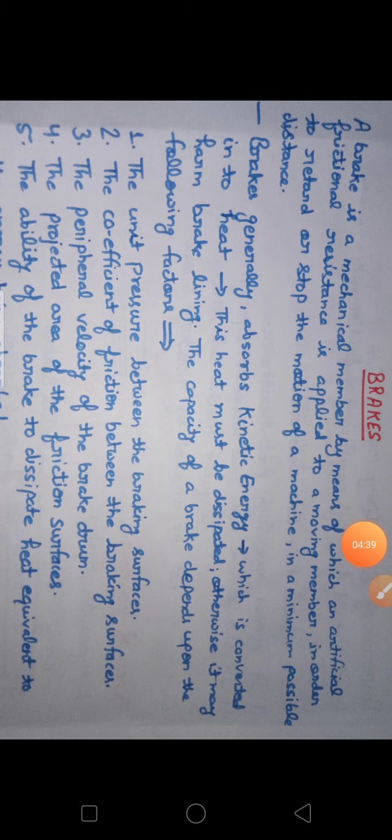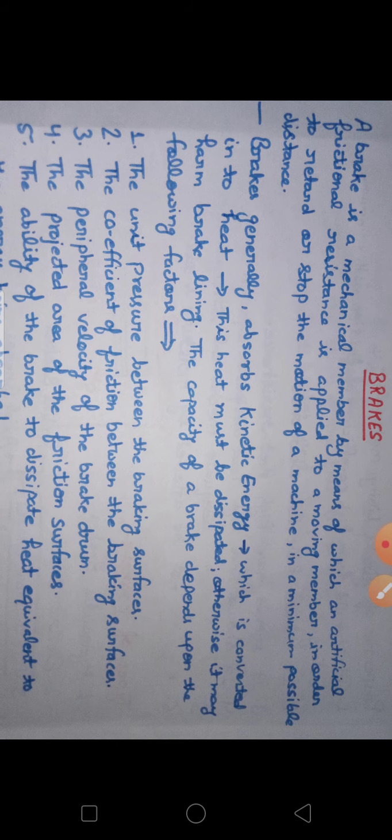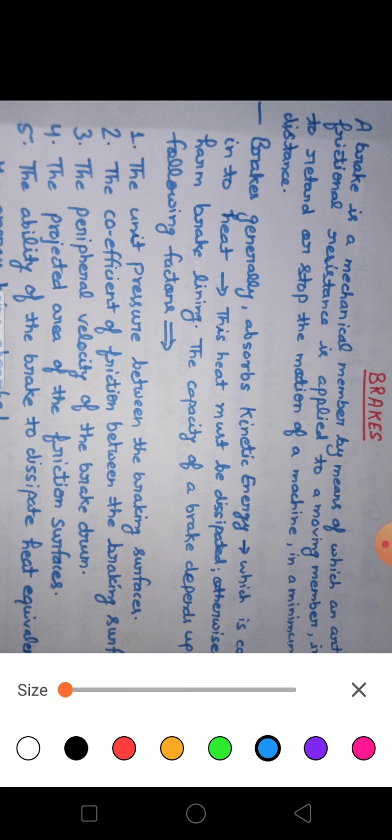So we have to manage this heat. So next we come to the capacity of a braking system. The capacity of a braking system depends upon the following factors. Factor number 1 is written over here. See, the unit pressure